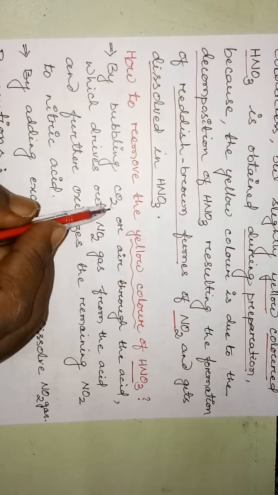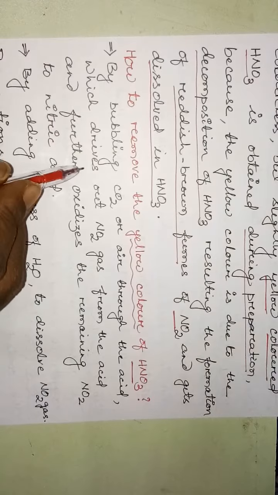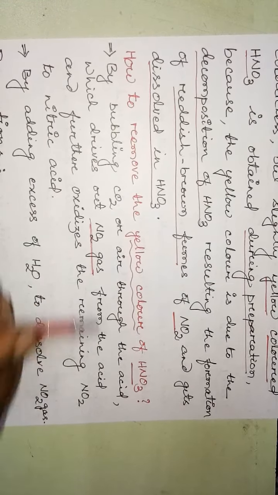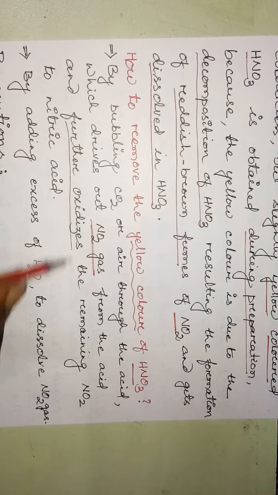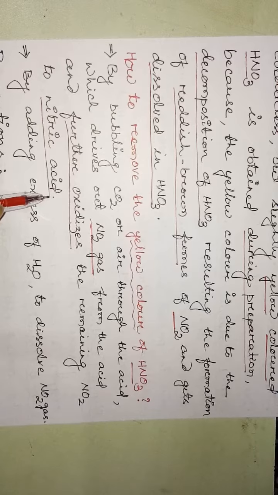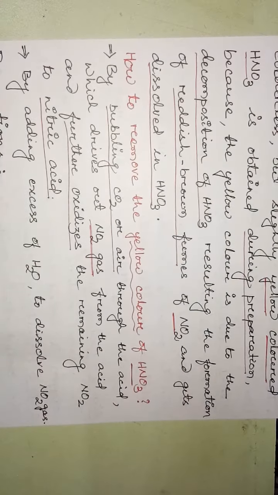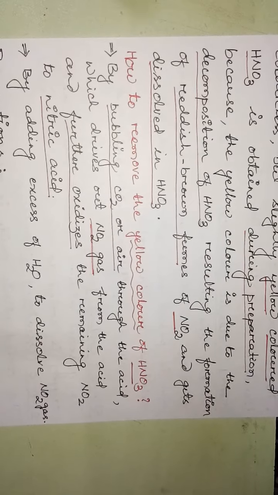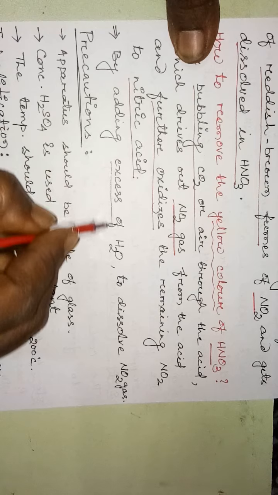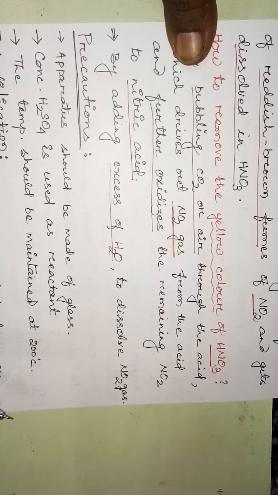By bubbling carbon dioxide or air through the acid, which drives out the nitrogen dioxide gas present in the acid and further oxidizes the remaining nitrogen dioxide to nitric acid. Understood? So one method is by bubbling carbon dioxide or air. The second one is by adding excess water to dissolve the nitrogen dioxide gas.